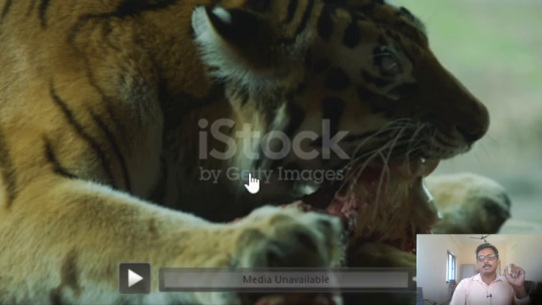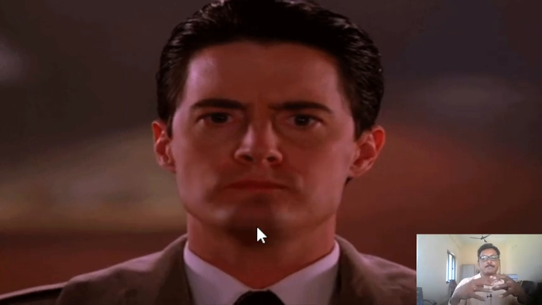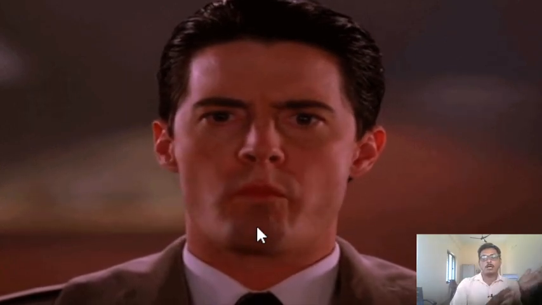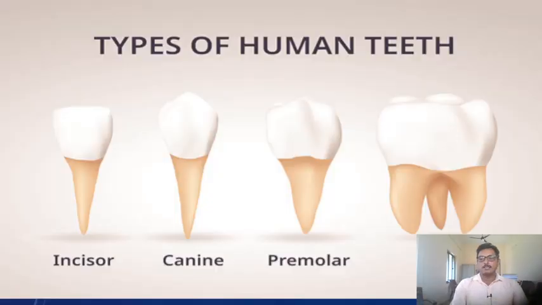And the next one, the molars and premolars. They are very helpful in grinding the food material eaten by the mammals. For the grinding purpose, the molars and premolars are very essential. These are the molars and these are the premolars. The premolars, in most mammals other than the ungulates, usually have two prominent cusps.